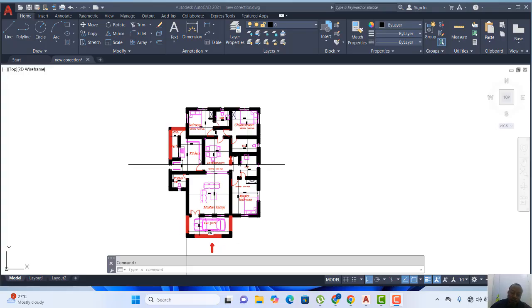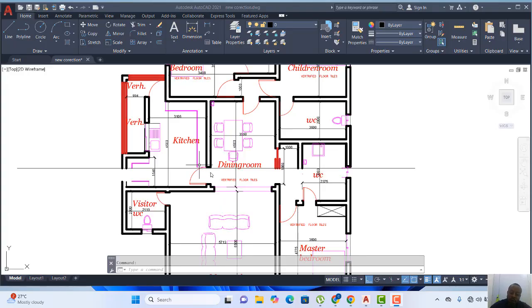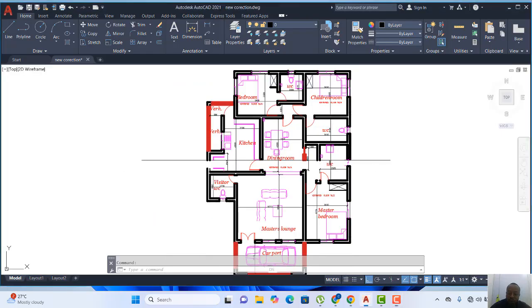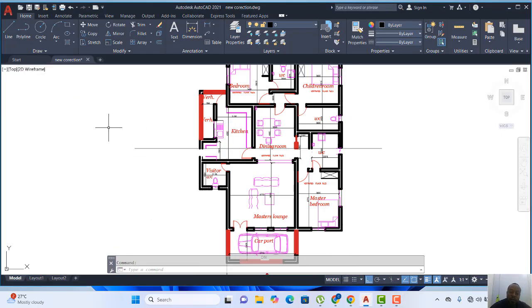So this is a floor plan. Let's use this floor plan as an example. In the course of this training, we are using a different plan for every stage of the assignment, so that you can have a different understanding of any of the plans you'll be using, and you'll not be restricted to a particular plan only. Okay, so this is a section.